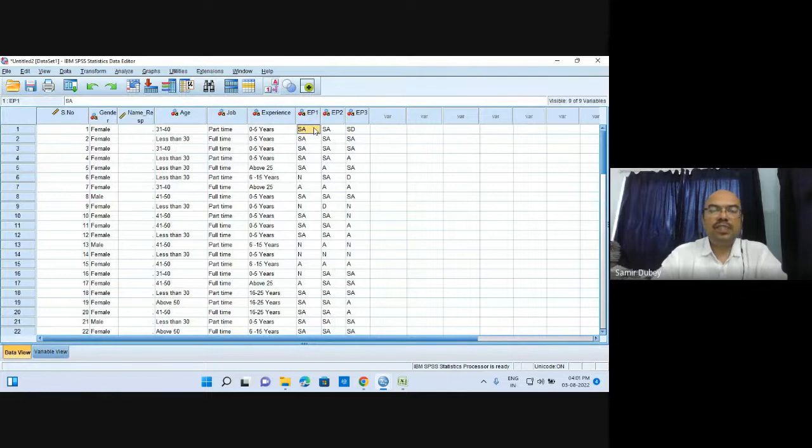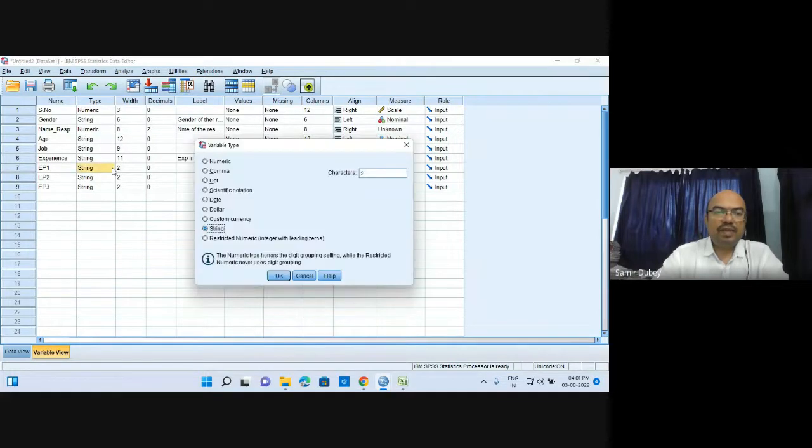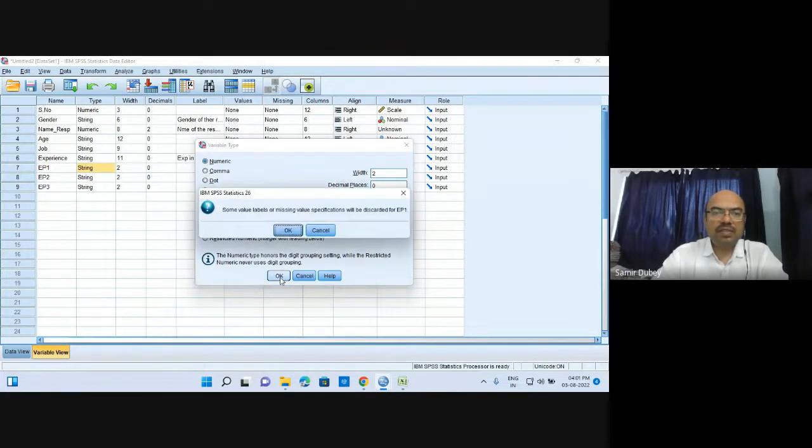Now why has nothing been changed? Because in variable view, you will find that this is a string variable. We have not assigned any numerical variable. However, we have given the numeric values. So this numeric we have given. Now once again, some value labels or missing value specifications will be discarded from EP1.